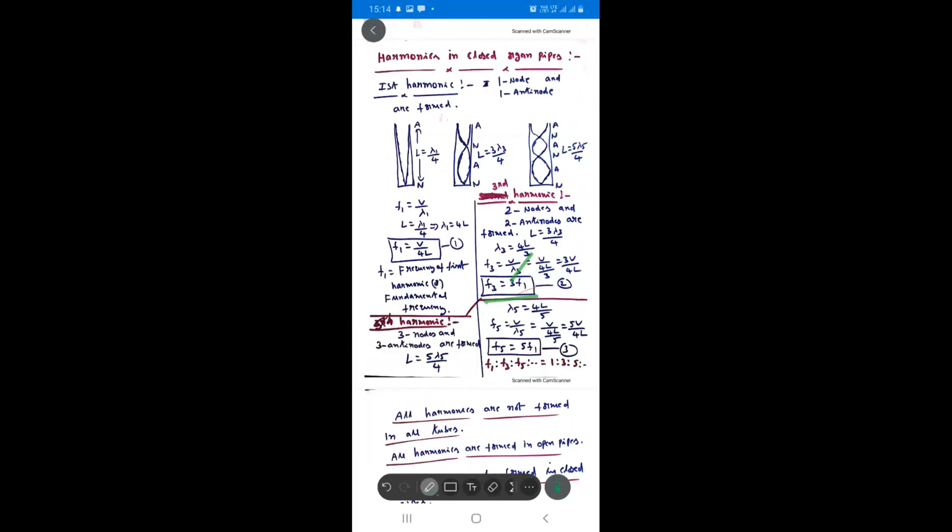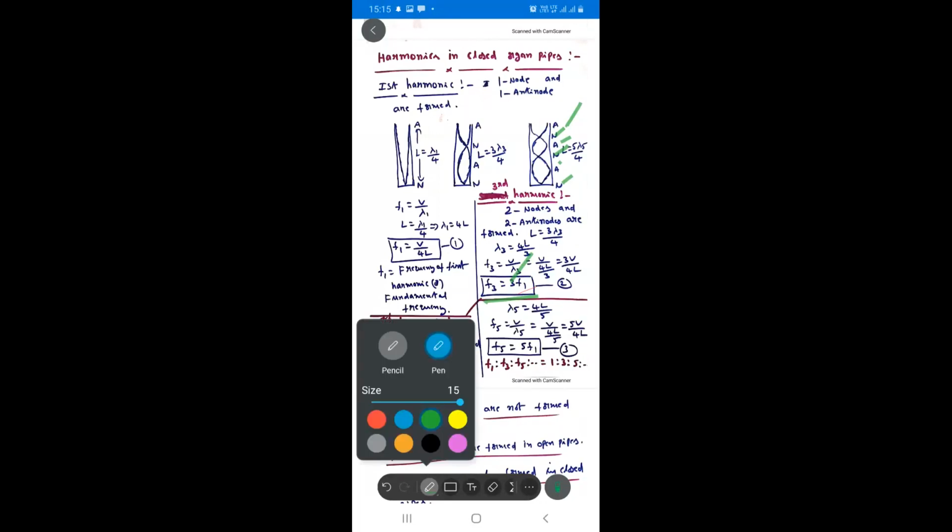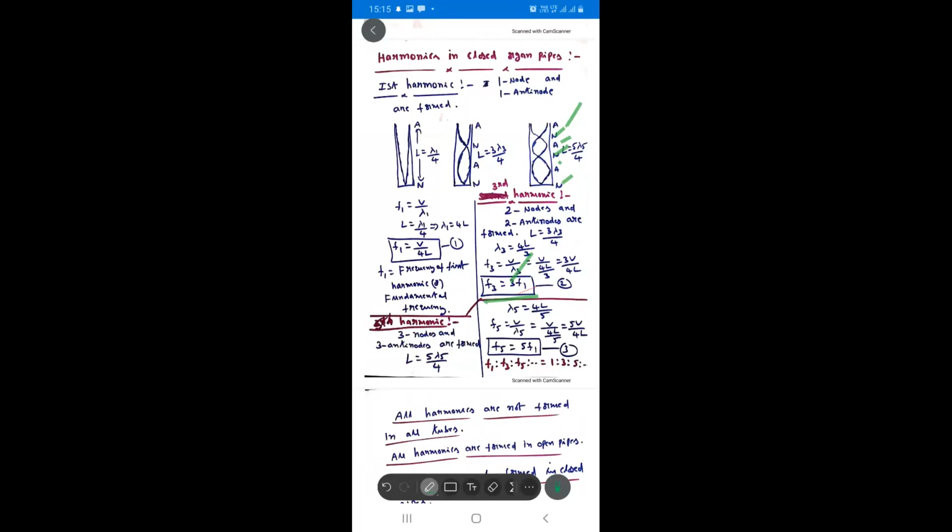Now here, the length of the pipe is equal to what? Antinode to node is lambda by 4, again node to antinode lambda by 4, again antinode to node lambda by 4, again node to antinode lambda by 4, again antinode to node lambda by 4. In total, how many lambda by 4s are there? 5 lambda by 4. So L is equal to 5 lambda by 4. This is the fifth harmonic.